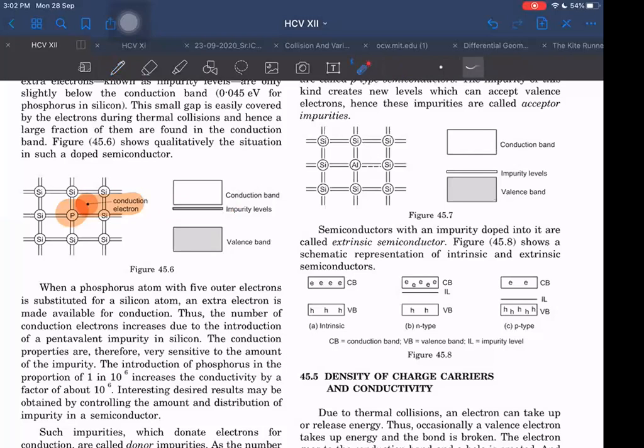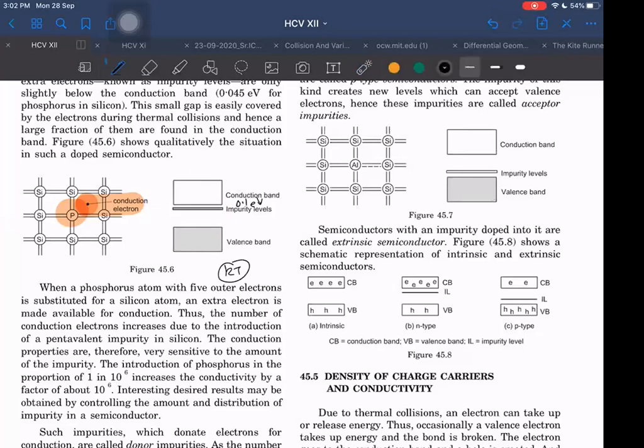And this energy level may sometimes come out to be very close to the conduction band. Then if you want to make the electron jump from here to here, the energy required will be very less, because this gap is of the order of 0.1 electron volt. And if you find the energy by kT, that is still less than 0.1 electron volt. If you want to find out, it is of the order of 26 milli. I don't remember exactly.